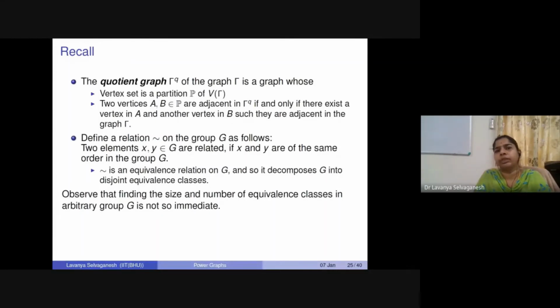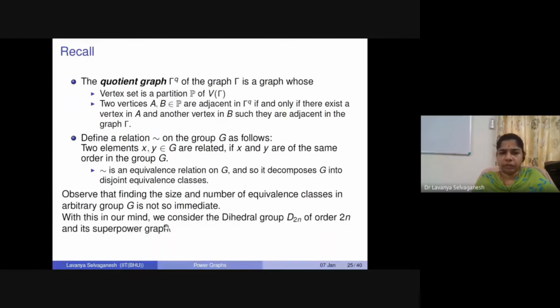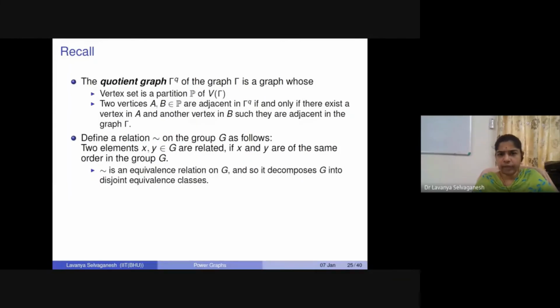For our purpose, for the superpower graph, we'll consider all those cliques and pick one representative element from each. We will try to define a quotient graph where any two elements from the partition are adjacent if we can find respective elements in the partition which are already adjacent in the original graph gamma.